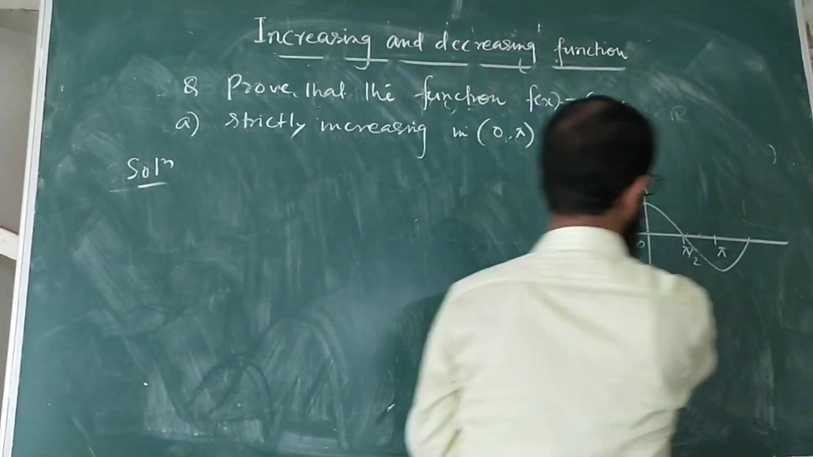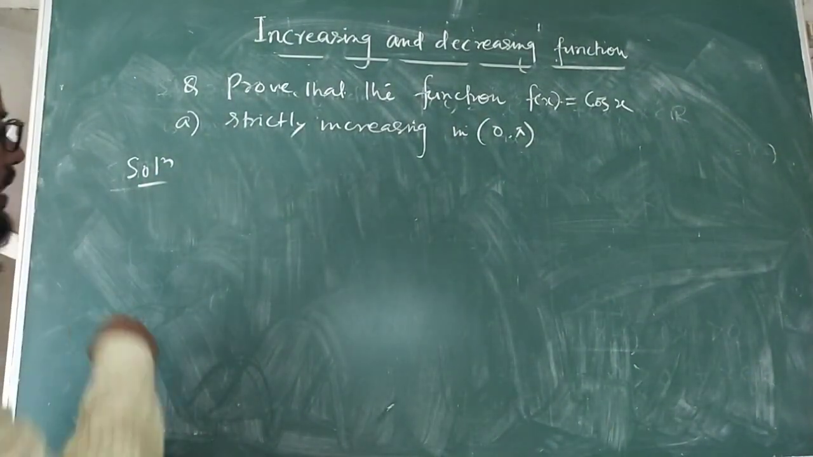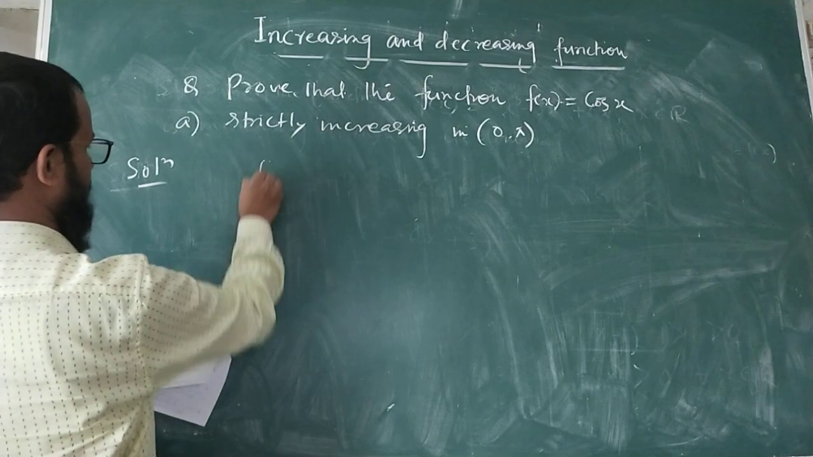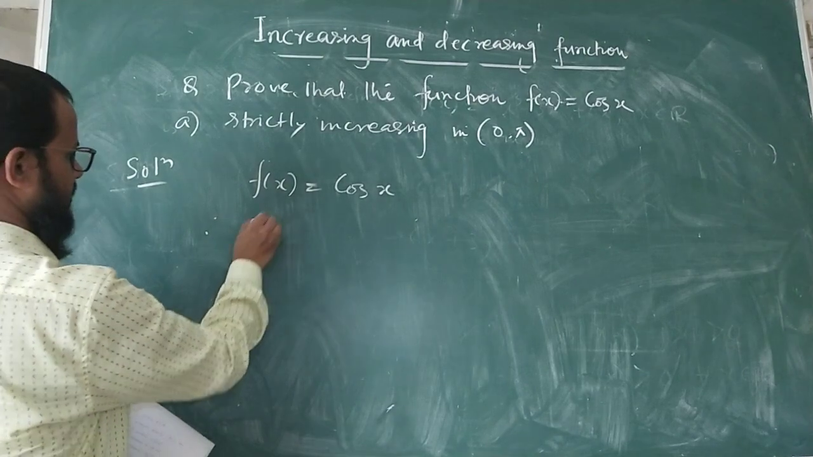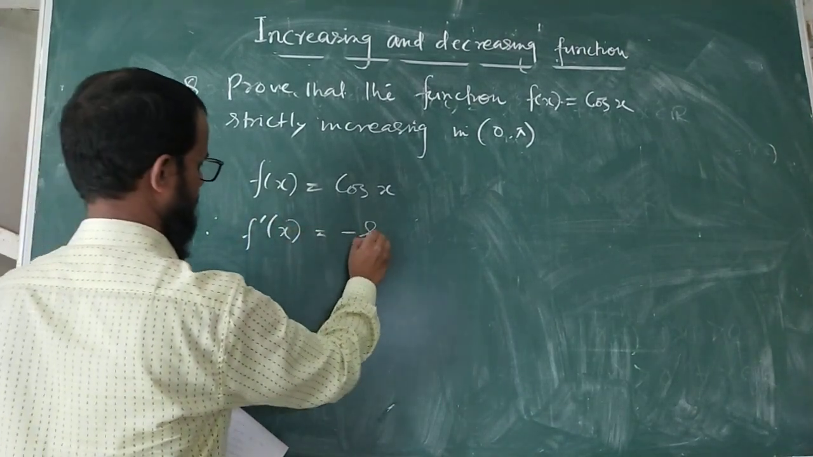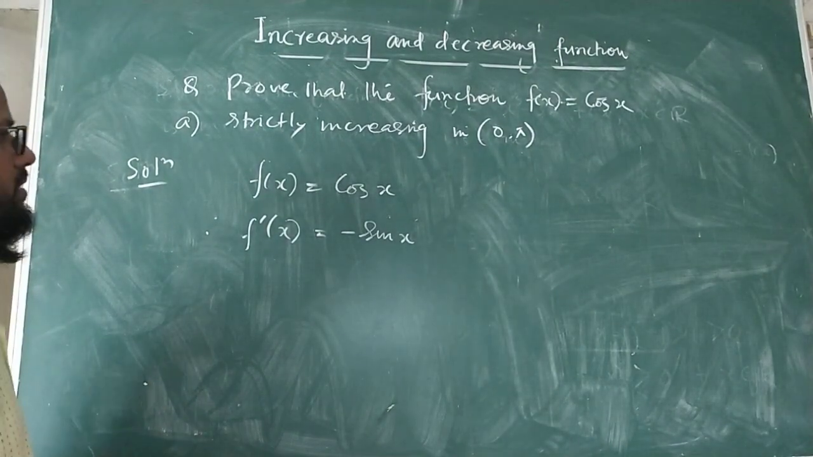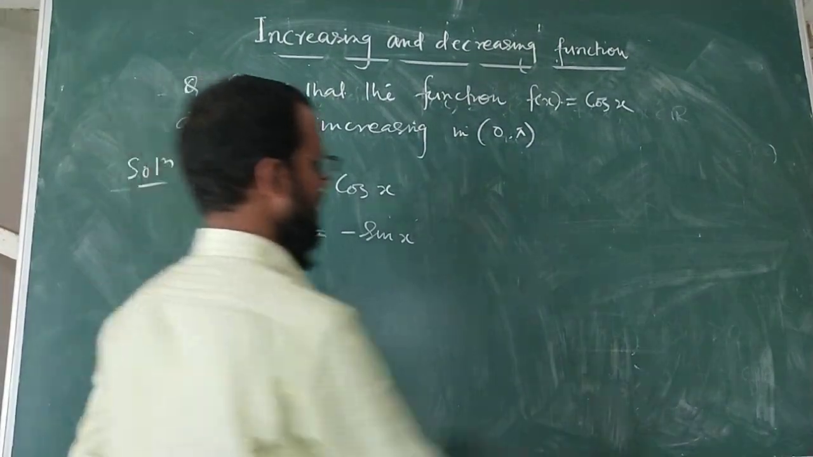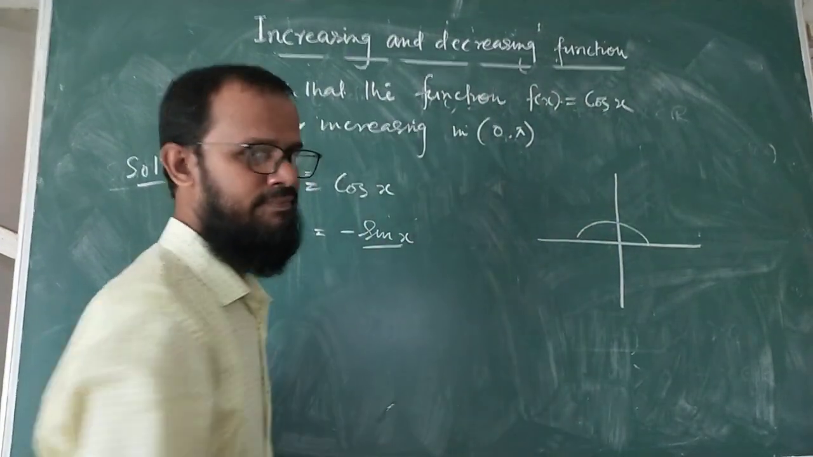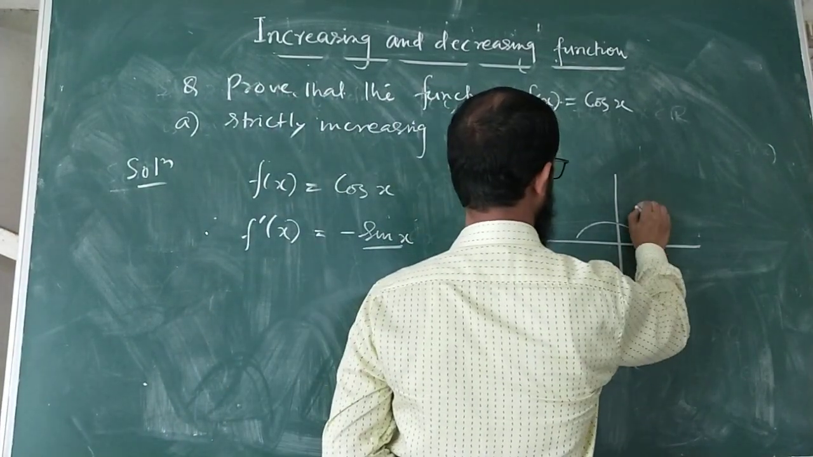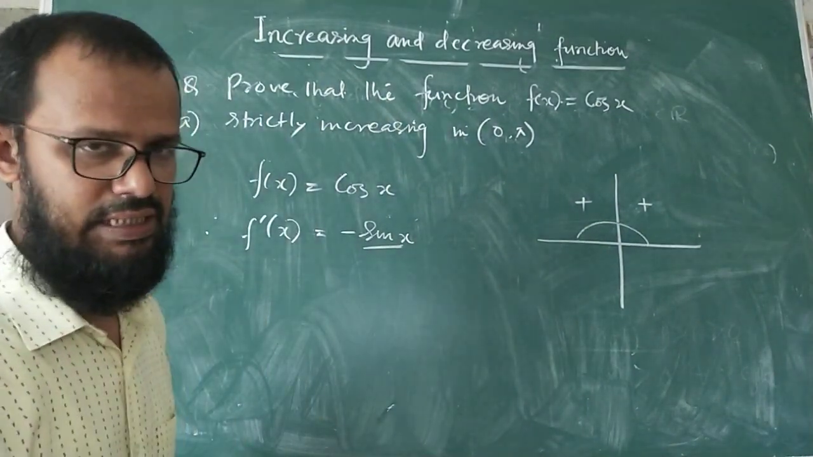I'm sorry here. See another way. The given function is f(x) equal to cos x. So find f dash x. f dash x is equal to minus sin x. Now within the interval 0 to pi, if you use the quadrant rule, this is 0 to pi. Consider sin x. You see sin x is positive in the first quadrant as well as the second quadrant.